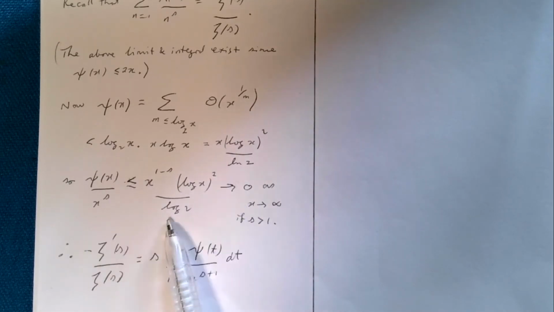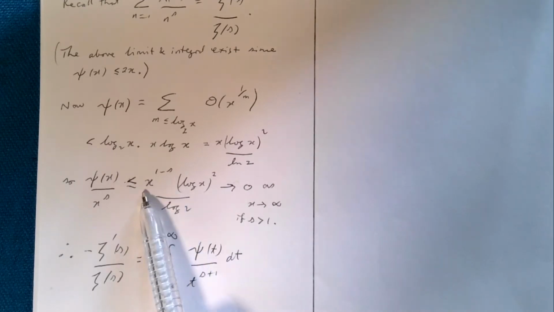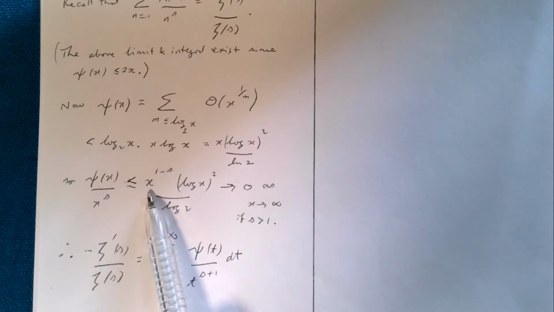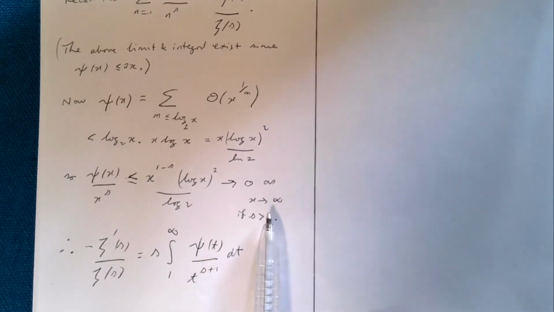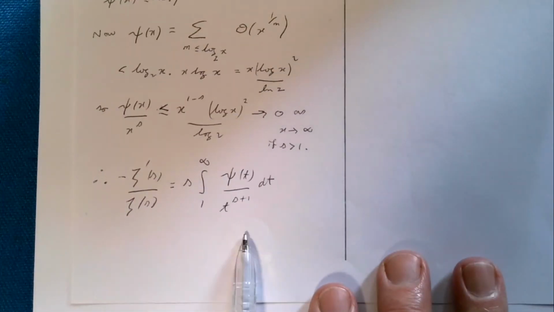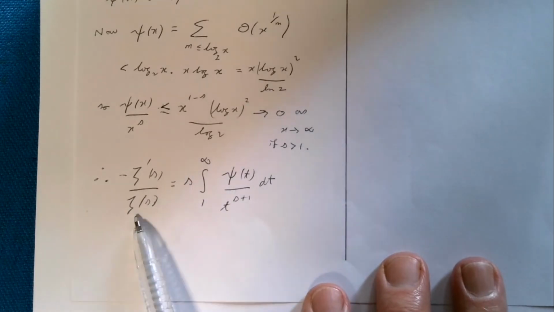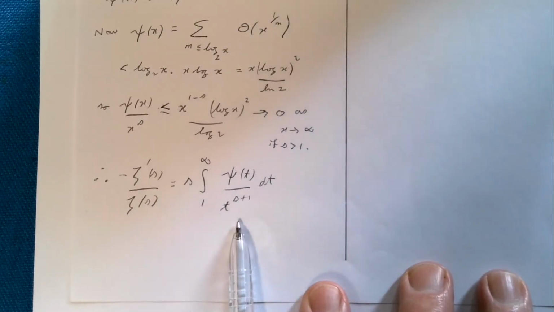We get this, and you can see if s is bigger than 1, then this will be a negative index up here, and that's going to go to 0 as x goes to infinity. And that leaves us with what we wanted. So the left-hand side was this Dirichlet series for the von Mangoldt function, which was minus the logarithmic derivative of zeta, and it equals the integral on the other side.